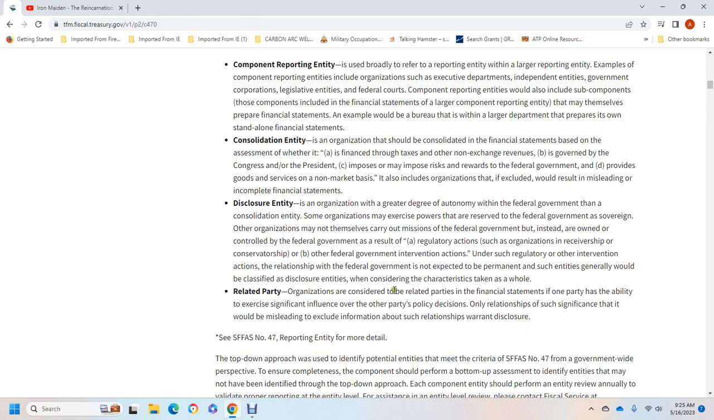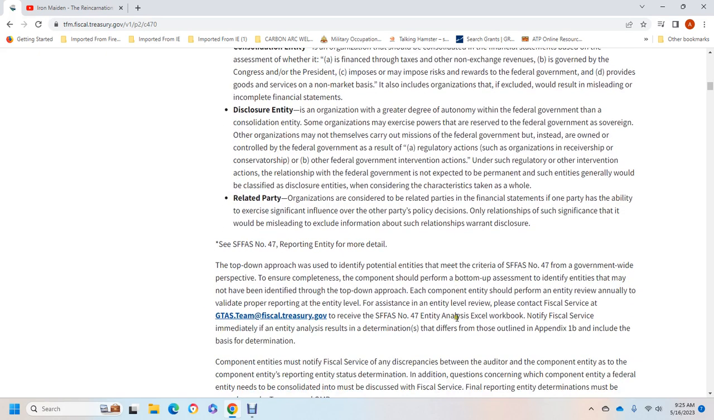Related party organizations consider the related party of the financial statement, that if one has the ability to exercise significant influence over the other party's policy decisions, only relationships of such significance that excluding information of the relation would be misleading warrant disclosure.